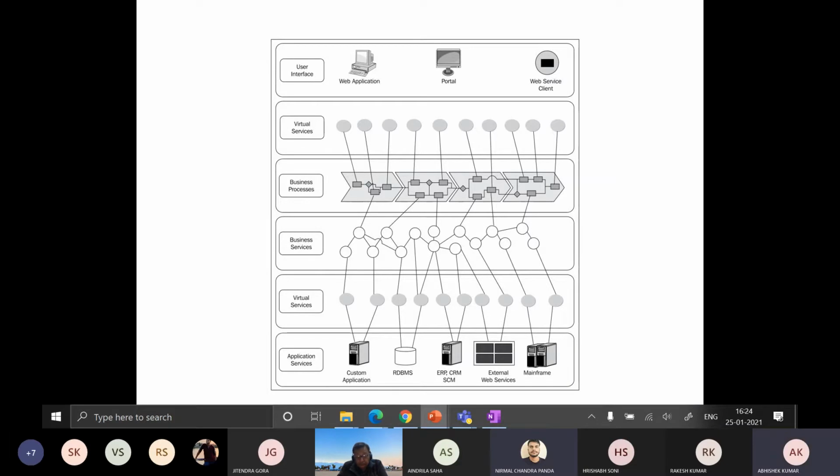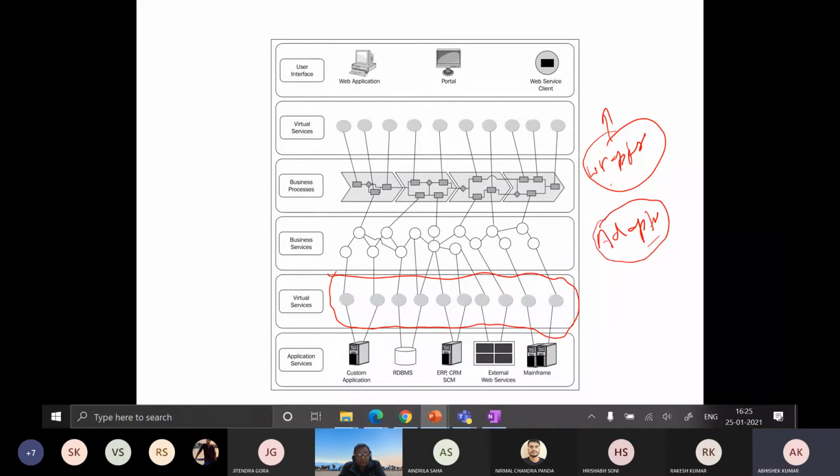are attached to wrappers. You must have heard of these wrappers. Everyone in the lecture classes, you must have heard of the keyword wrappers, right? What the wrapper does, it simply wraps up the legacy services. In the Oracle SOA Suite, this wrapper is known as adapters. Both are the same in Oracle SOA Suite.